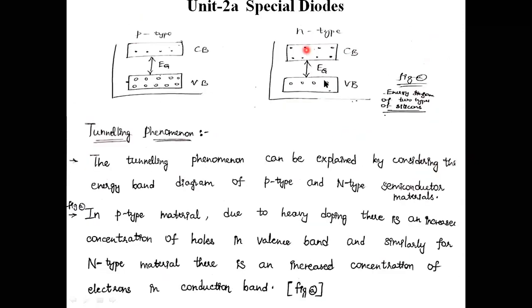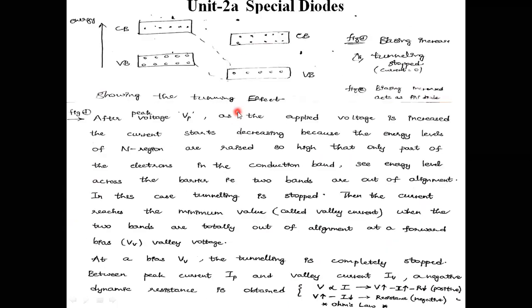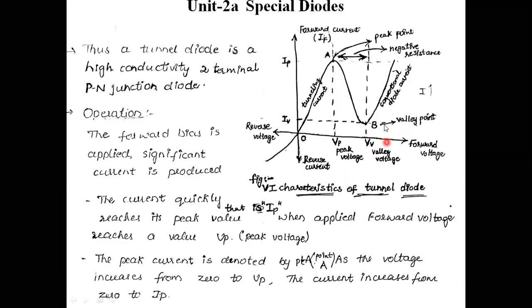The majority carriers on the N side will flow into the P side, and it acts as a normal PN junction diode, and it will give the characteristics of a conventional diode. First, in the reverse bias direction, only a small amount of current flows, whereas in the forward bias direction, first tunneling current will flow, and it reaches the peak point. From that point I can obtain IP and VP.